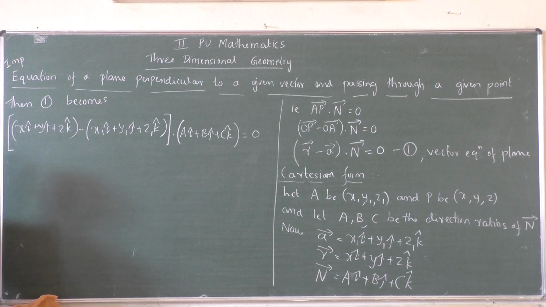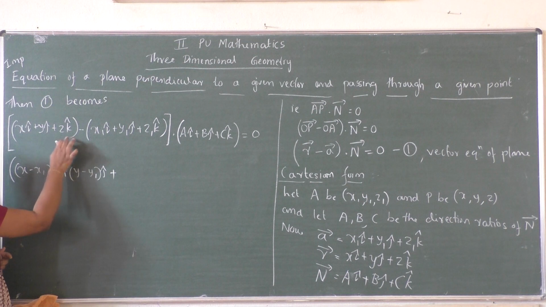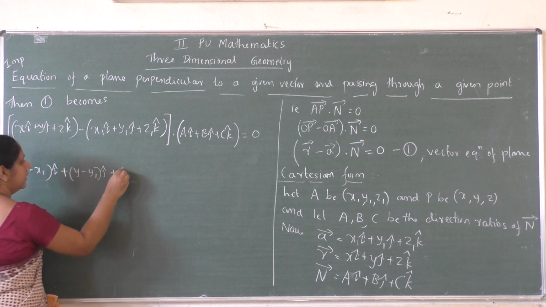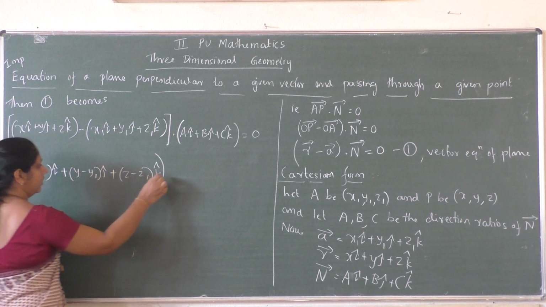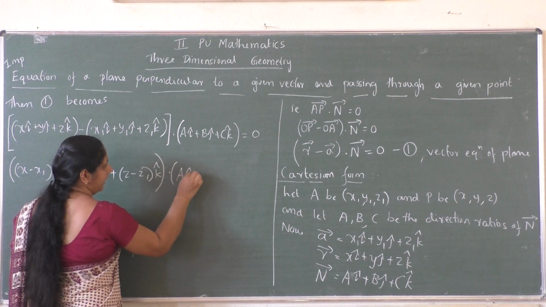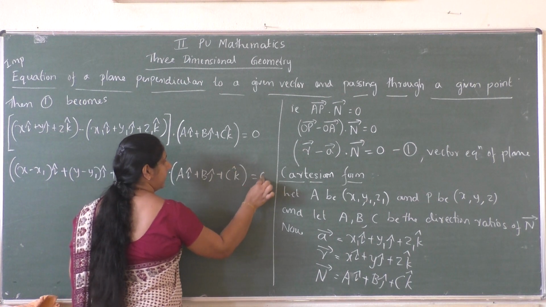Now we will simplify the difference. So it is of the form x i cap minus x1 i cap, that is (x minus x1) i cap, plus y j cap minus y1 j cap, so it is (y minus y1) j cap, plus z k cap minus z1 k cap, that is (z minus z1) k cap, dot a i cap plus b j cap plus c k cap equal to 0.